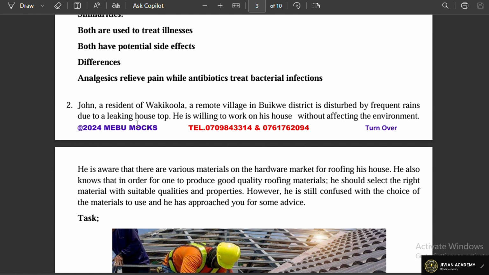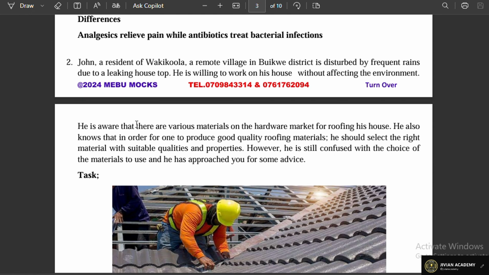Then coming to item 2, as per this assessment paper, it says John, a resident of Wakikola, a remote village in Bukwe district, is disturbed by frequent rains due to a leaking house top. He is willing to work on his house without affecting the environment.